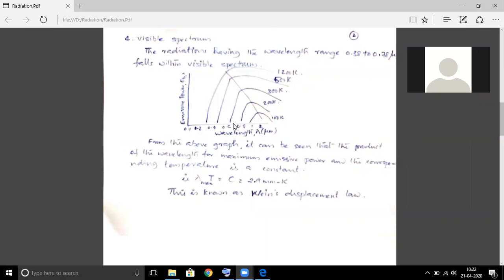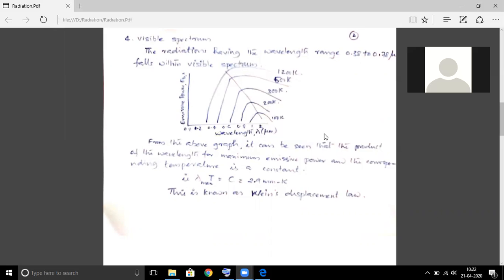So here what I have done is I have plotted the Planck equation for the emissive power as a function of wavelength and temperature. You can see that for various temperatures, 100K, 200K, 300K, I have plotted for various wavelengths.